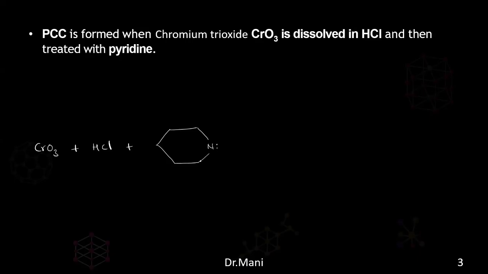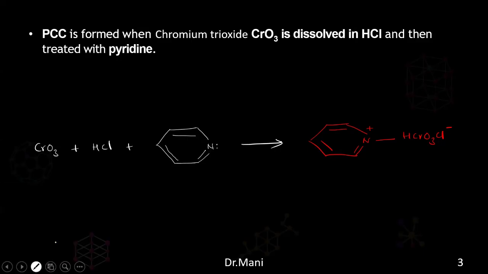There's a lone pair on the nitrogen. So it will give the reaction like this. This is called pyridinium chlorochromate.